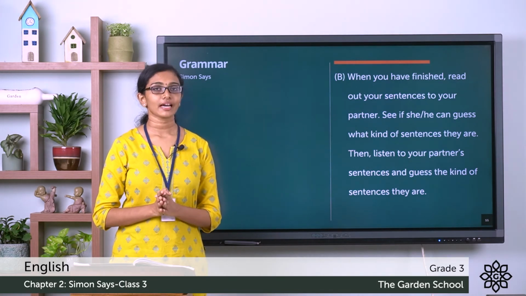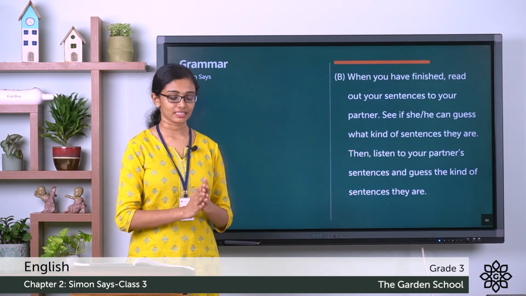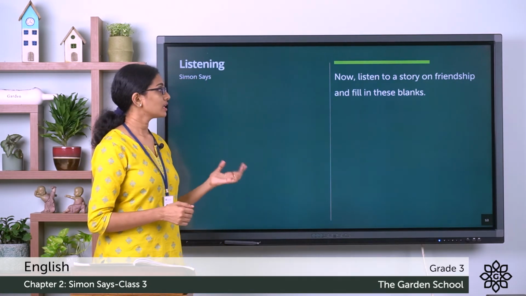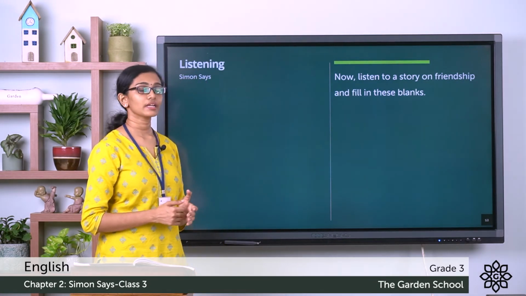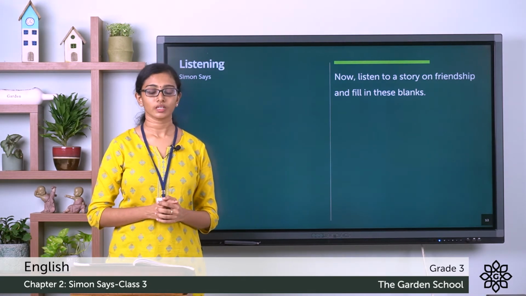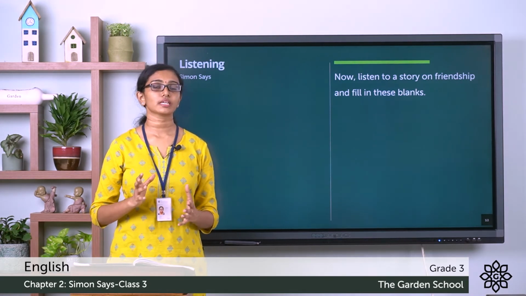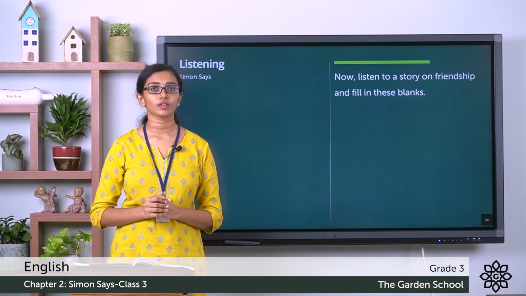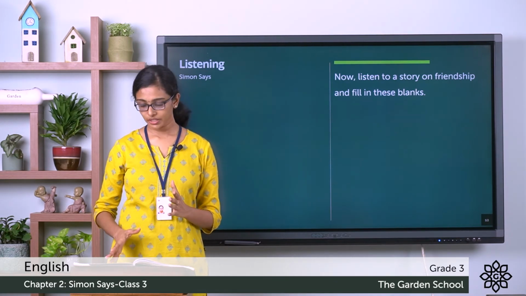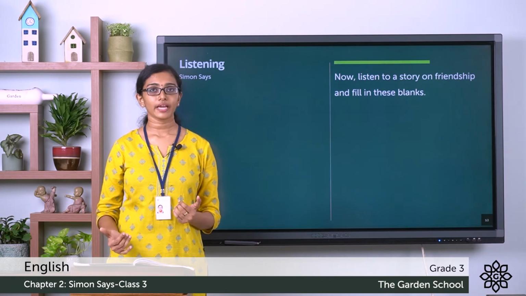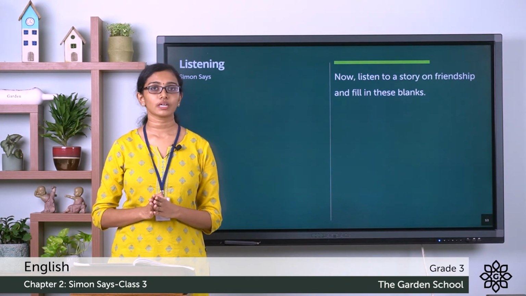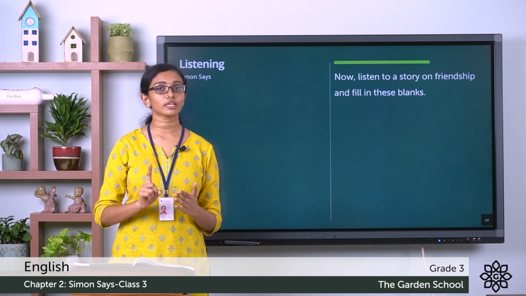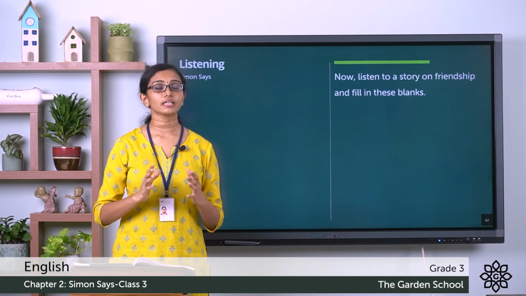Now if you are done with that, let's discuss the next exercise. This is the listening exercise. Now listen to a story on friendship and fill in these blanks. Children, you can do this exercise with the help of your digital content of the textbook and navigate to this page. You can see the same page in the digital content of the book, and just beside the heading listening, you'll see a symbol. When you click on it, you'll be able to hear that story.